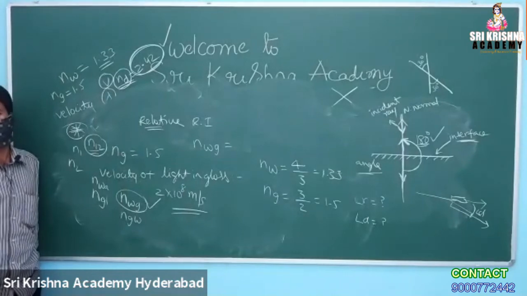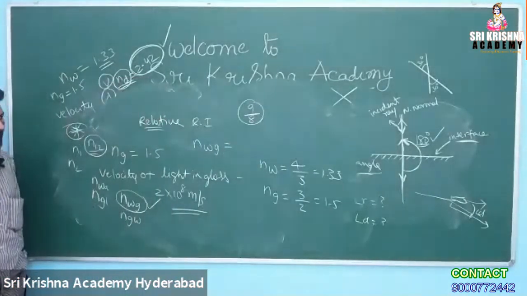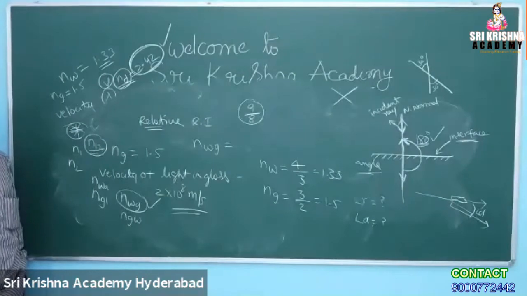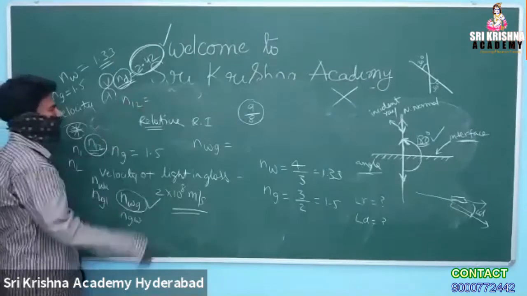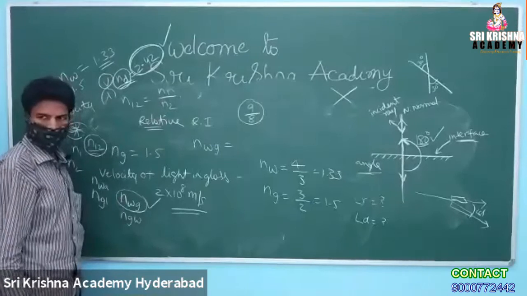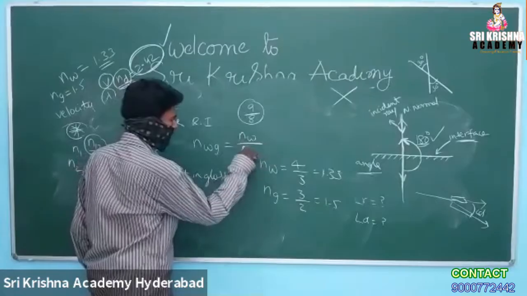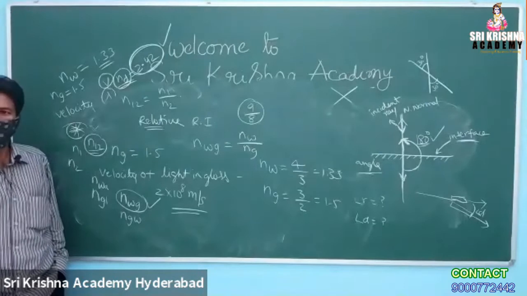9 by 8. Any other answer? You have already been told that n of 1, 2 is equal to n1 by n2. So N of WG means NW by NG. If you simply neglect a well-known easy answer, okay,